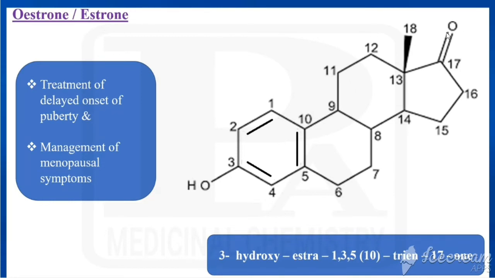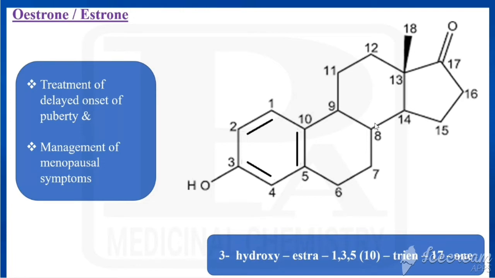It ends with O, no? So it should have a ketone at the 17th position. The third position has a hydroxy group. So that is the structure of estrone. So what is estrone? A fusion of 4 rings. The first ring has 3 double bonds, there is a ketone at the 17th position, a hydroxy group at the 3rd position, and only one angular methyl group, that is the 18th angular methyl group.